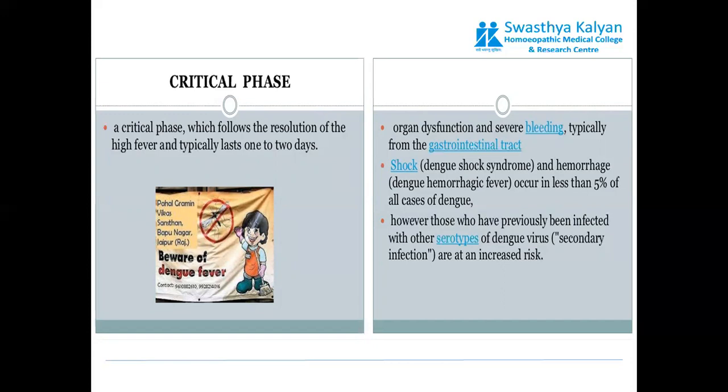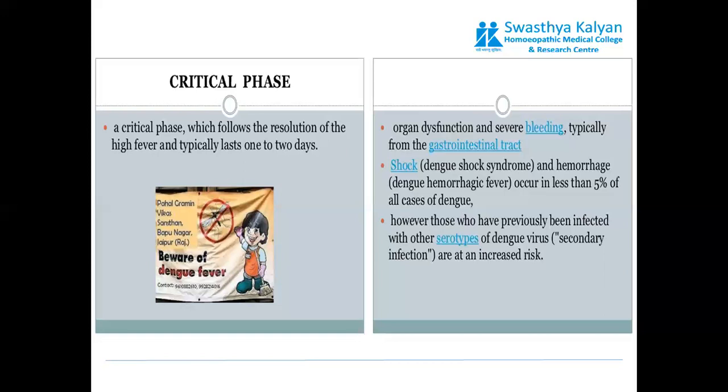Although it seems that 2 days is not a long period, in this critical phase the fever has lasted for quite a long time, and hemorrhage has been appearing in bits and pieces at various locations. So it is affecting different organs also.